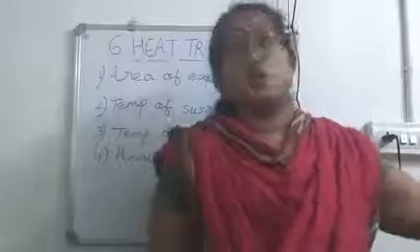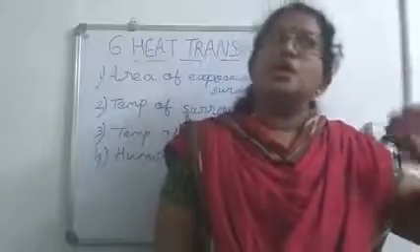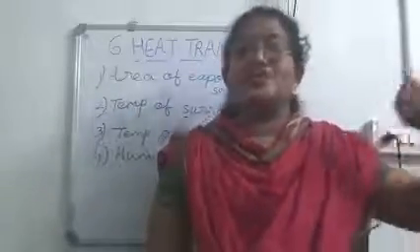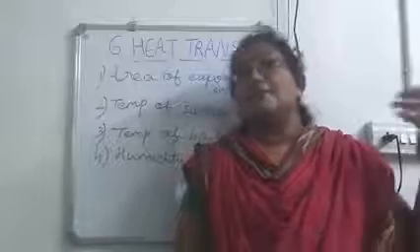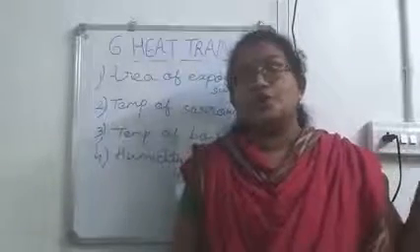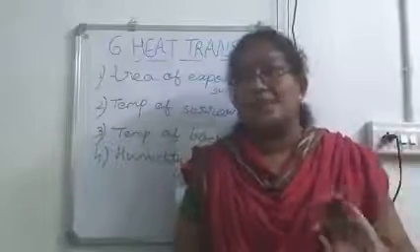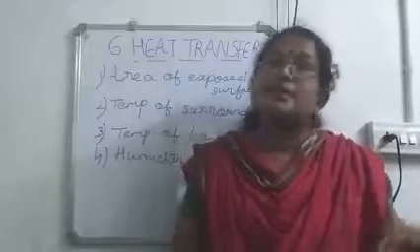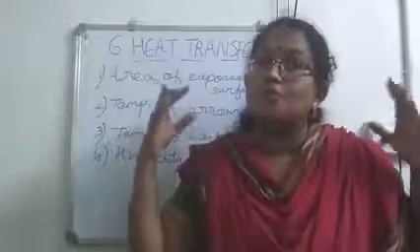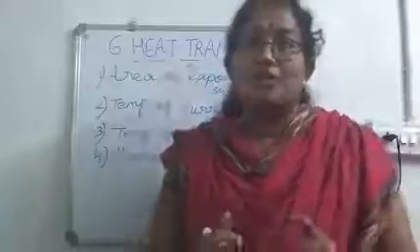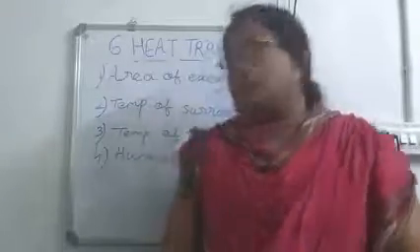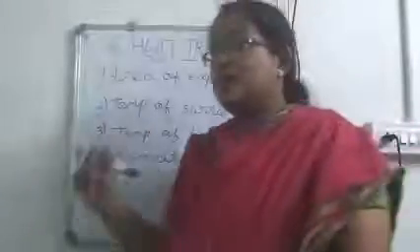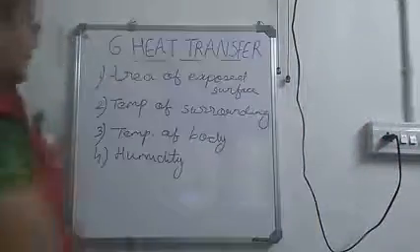If you put your clothes out on a rainy day or a humid day, rainy day anyway we won't keep the clothes out. So on a humid day, if it is not sunny and much sunlight is not there, and you put your clothes out, they won't get dried easily. The reason is it is humid. That means more water vapor is there in the atmosphere, and it decreases the rate of evaporation. So the rate of evaporation decreases with an increase in humidity.